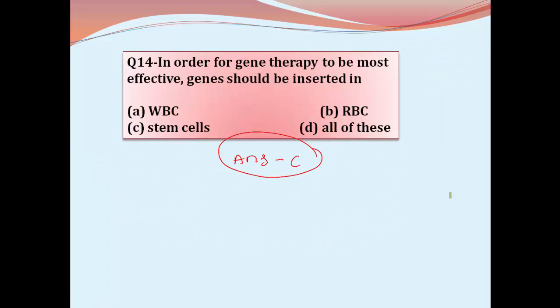In order for gene therapy to be most effective, genes should be inserted in the stem cells. Why the stem cells are selected? Where do you find the stem cells? They are present in the bone marrow, and these stem cells are pluripotent. They are continuously dividing. See, in plant body, as the meristematic cells are continuously dividing and differentiating, like that in the human body, the bone marrow cells, the stem cells are continuously dividing and they are pluripotent.